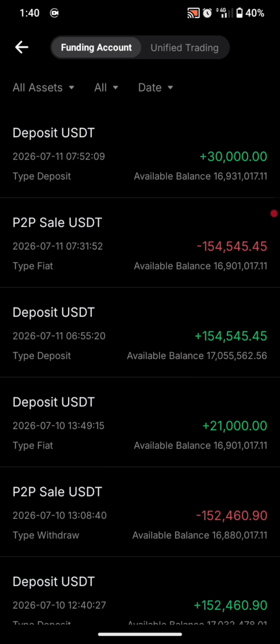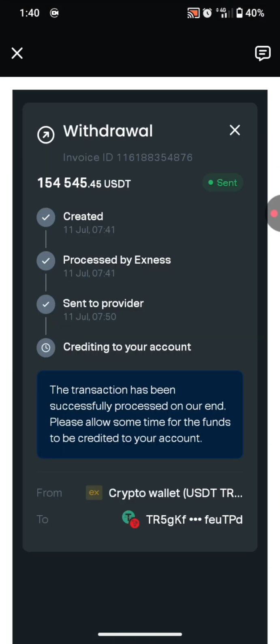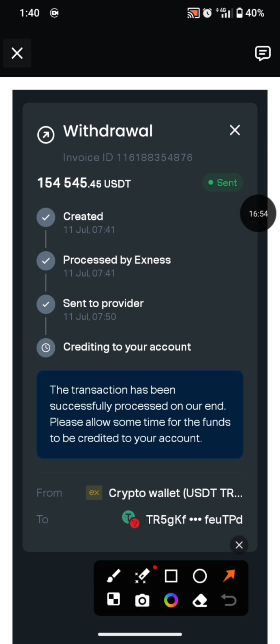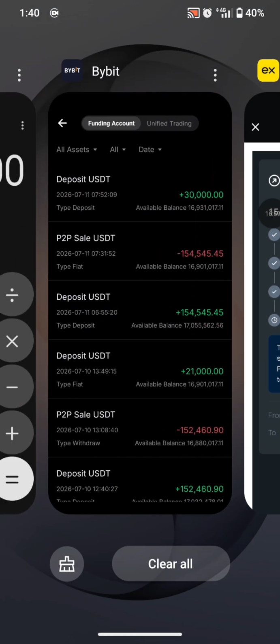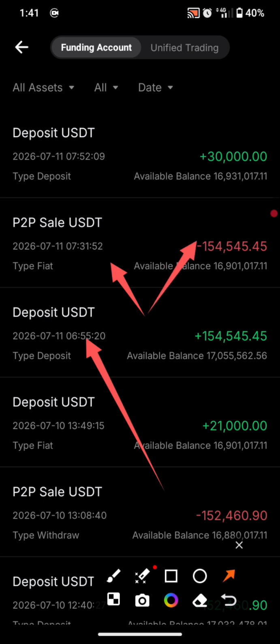So let's check the time at which this withdrawal was made from Exness. History says a lot of things. History says a lot. So as at this withdrawal was sent out at 7:50 a.m. Let me go ahead and confirm. So we received this at 7:55 a.m. That it took 5 minutes for it to be credited into this account, and after that I sold on P2P as I showed you guys earlier. And after selling on P2P, I calculated my net profit, then I put back my profit for today, because we are going to 20 million USDT before the end of 2026.